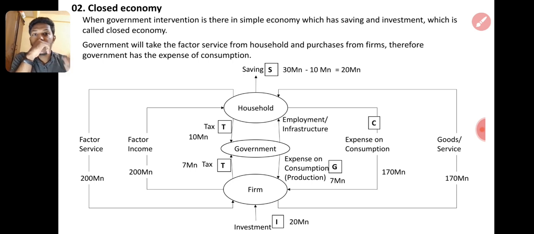Then employment and infrastructure: the government will take employment from the public household and pay the salary. That is government employment and infrastructure, an inflow to the household, an inflow to the private sector. Household and firm are running the business. Why do we not consider the government?